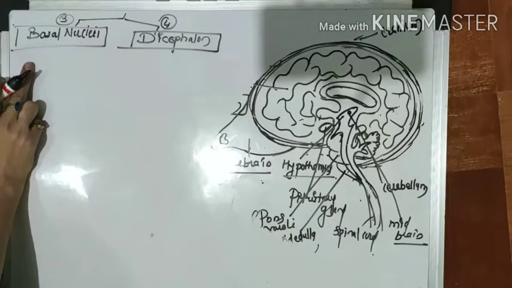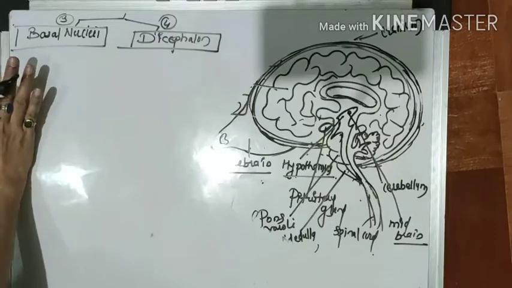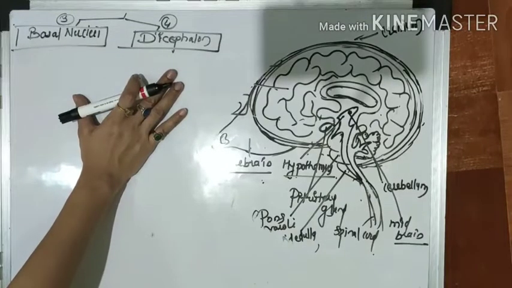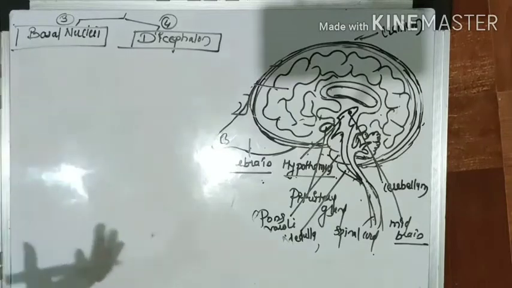It controls the automatic movement of skeletal muscles. It is not in your syllabus, basal nuclei and diencephalon, but in short, you should be aware of this part of the forebrain.